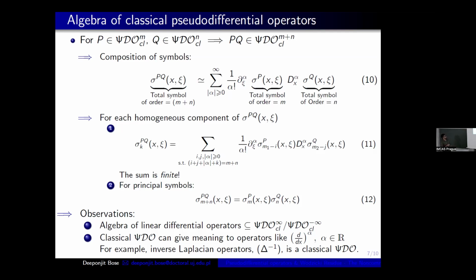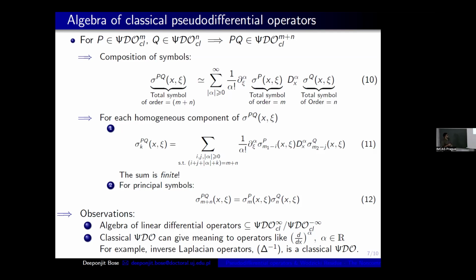I want to portray the message that even if it seems like an infinite sum, for each homogeneous term we are getting a finite sum. So this is the good news. And for the principal symbol, it's very trivial. You just multiply the two leading order symbols together, and you will get the leading order term of PQ, which is of order m plus n.